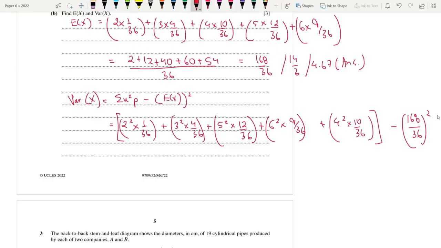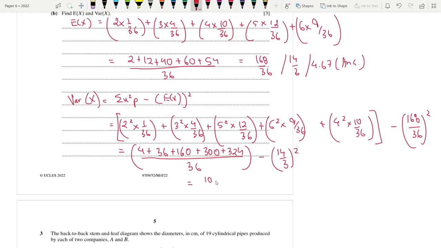Okay. So after appropriate working, this ends up as 4 plus 36 plus 160 plus 300 plus 324 divided by 36, all right? So this minus 14 by 3 whole square, essentially 168 by 36 is 14 by 3. You end up with this answer. You end up with 10 by 9.